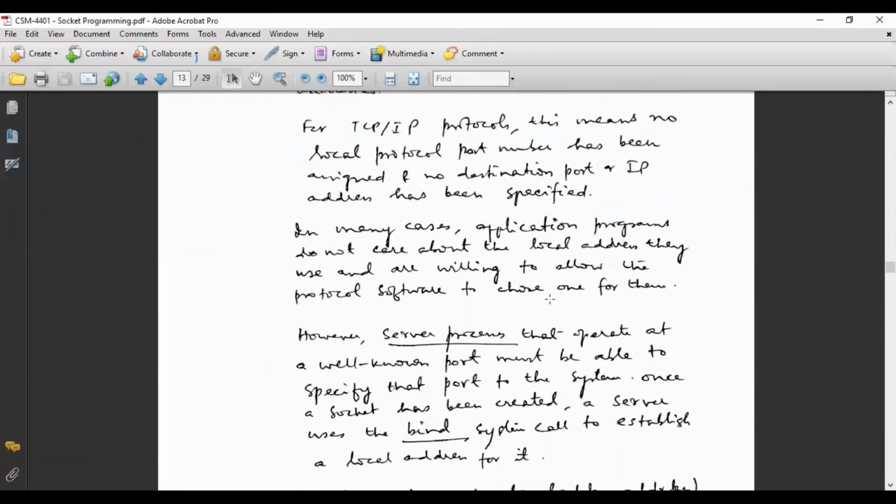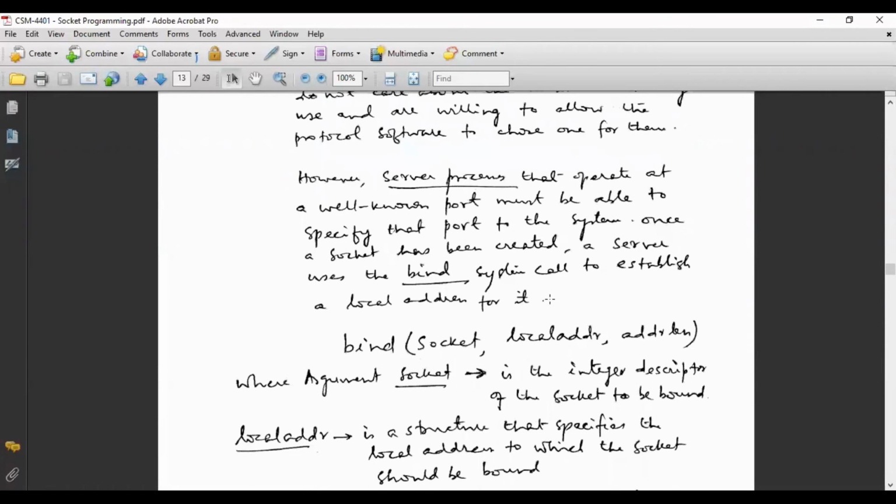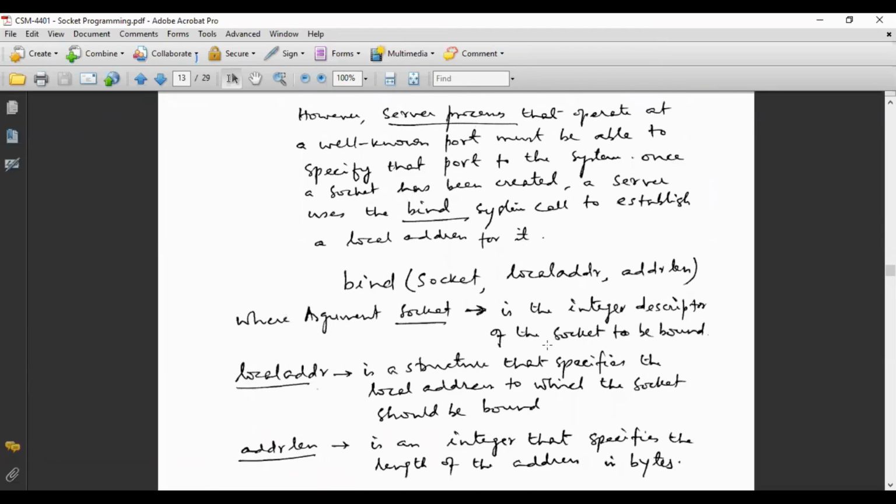We are discussing how to specify a local address to a created socket so that the socket gets attached with the server program or the client program. Argument number one is the socket. The socket is the integer descriptor I have already told you about. It may be 10, 11, 20, whatever integer. Whenever you create a socket, a socket number or descriptor is returned, and that number is given here. So this is the socket I want to bind.